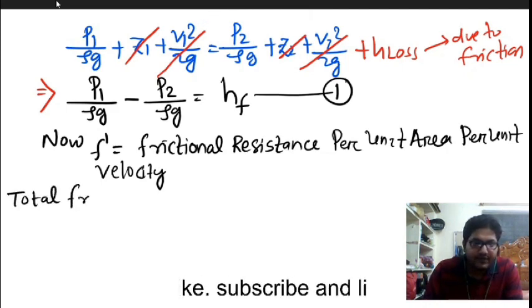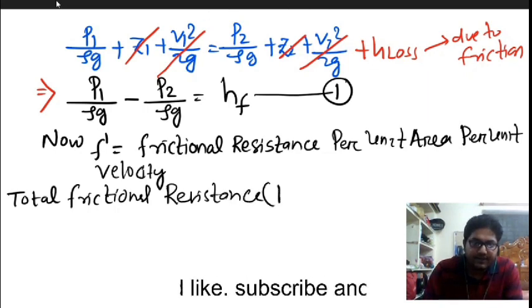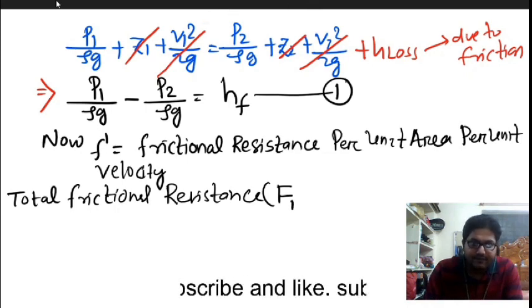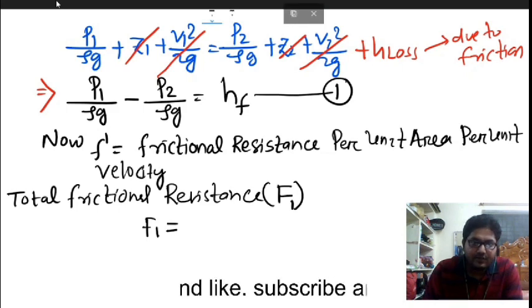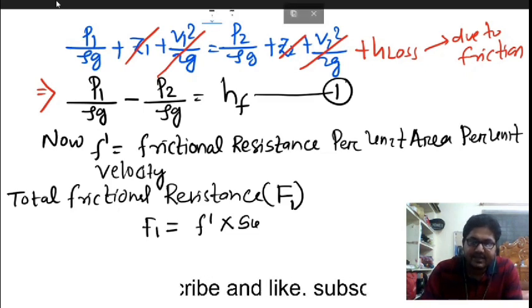Now the total frictional resistance will be equal to this capital F. Better to call it F1. So this F1 will be equal to this F dash into this area. This is surface area. The friction is acting on the surface area.